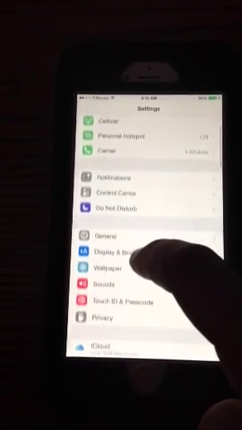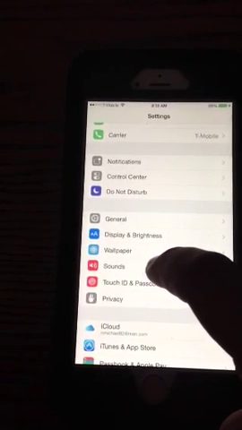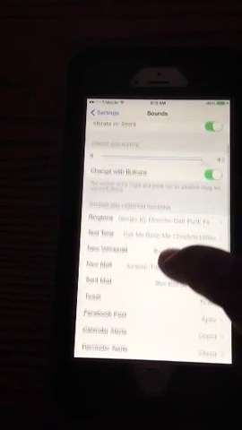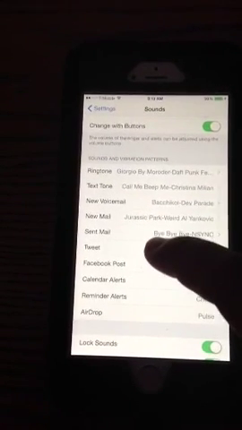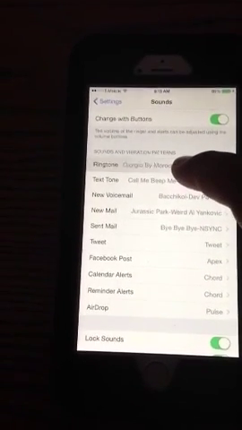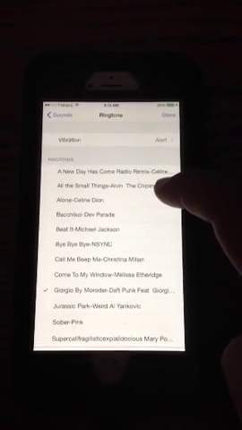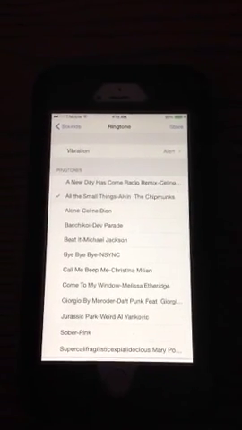Settings. Go to sounds on the settings. Now let's see. Ringtones. Okay. I'm picking ringtones. Oh, and there it is. Let's hear it out.